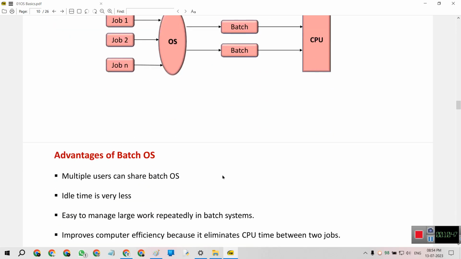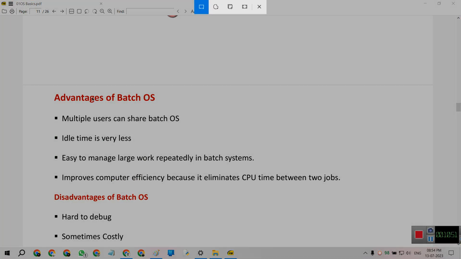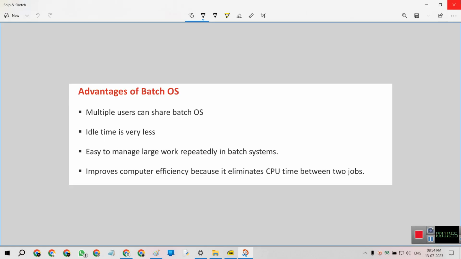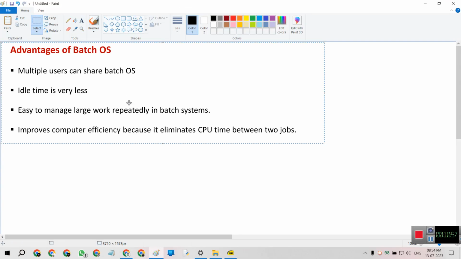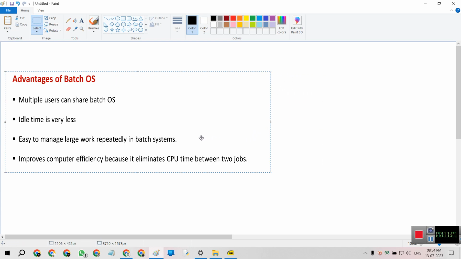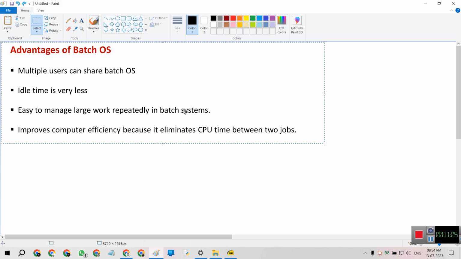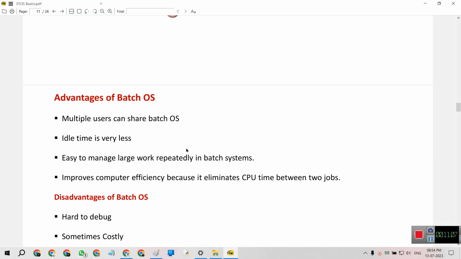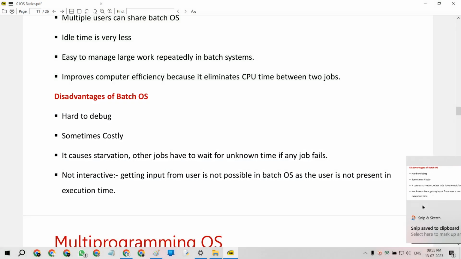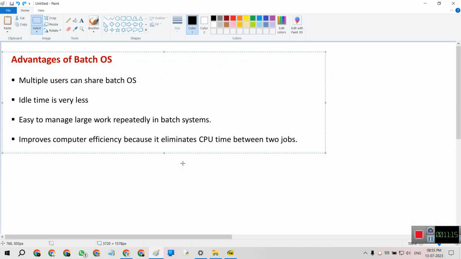Okay, to simply understand the advantages of batch OS, we copy this and paste it here, and then these are the disadvantages of the operating system.